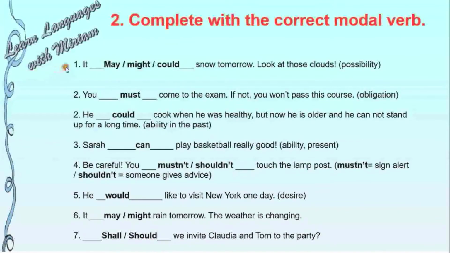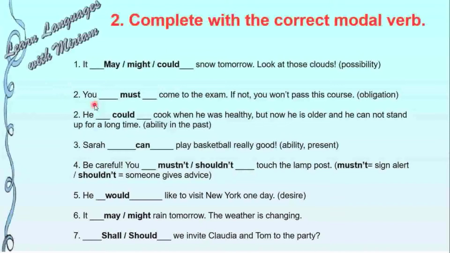Second exercise, the same, complete with the correct modal verb. Let's see the first one. Here we have three possibilities. It may snow tomorrow, it might snow tomorrow, or it could snow tomorrow. Look at those clouds. So here, what do we have? A possibility.